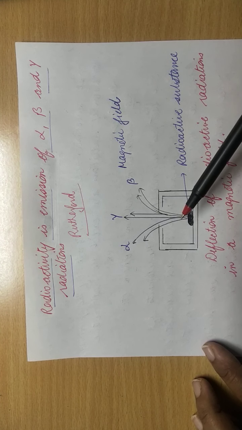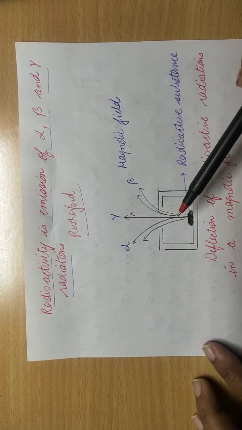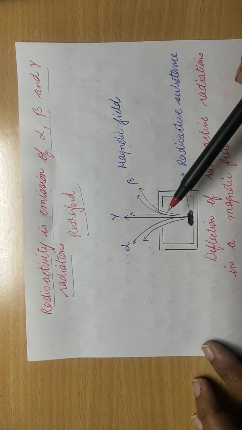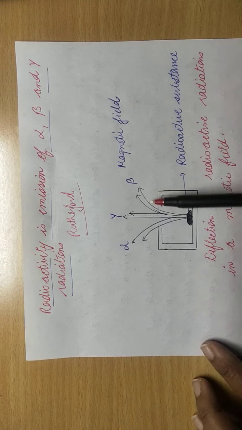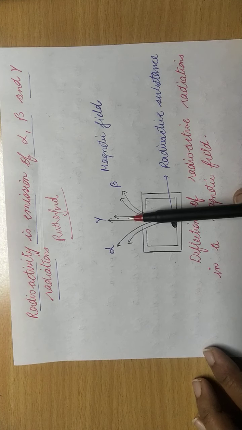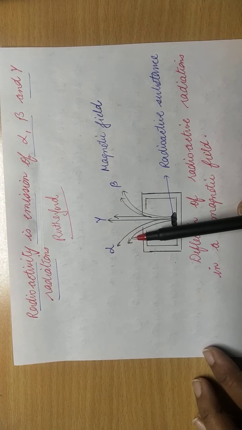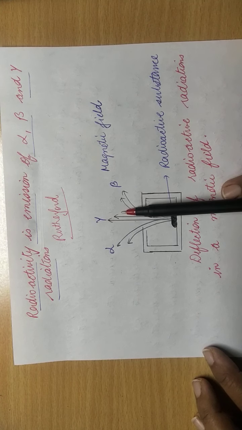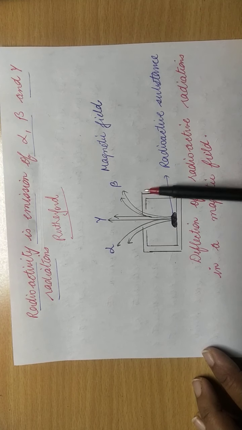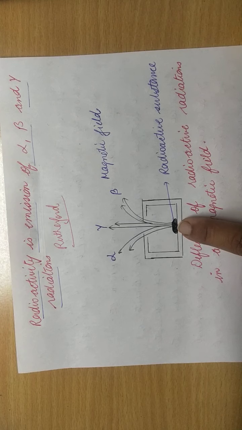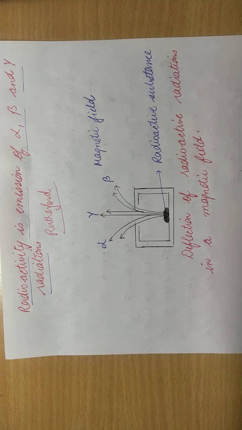So there are a number of radiations whose penetrating power is different from one another. There are three types of radioactive radiations: alpha, beta and gamma radiations. Each radiation has a different charge, and they behave differently in magnetic field and in electric field.